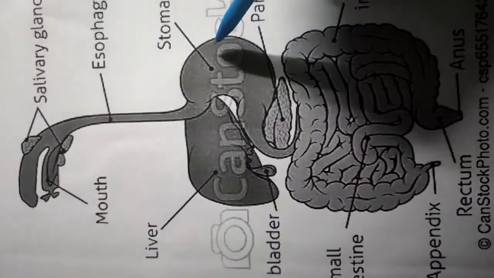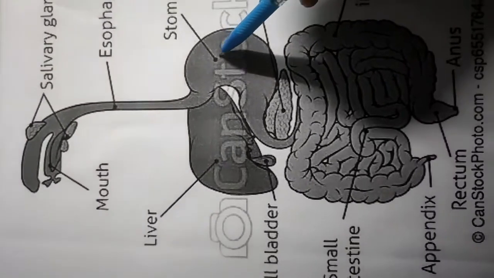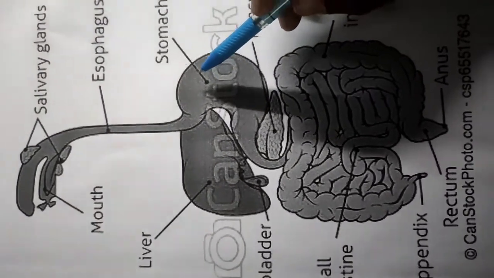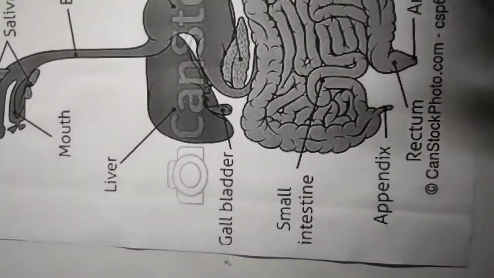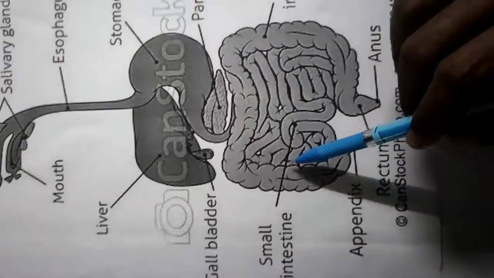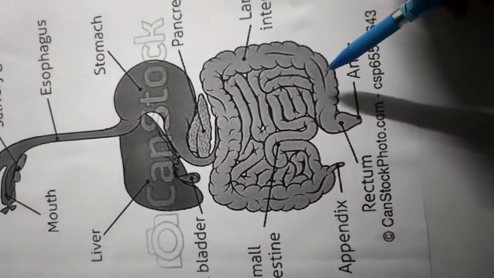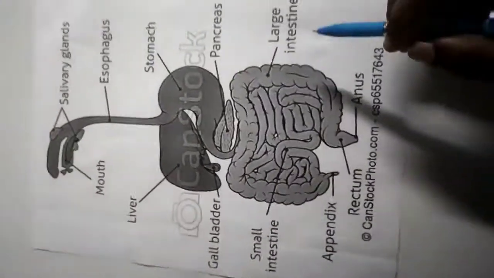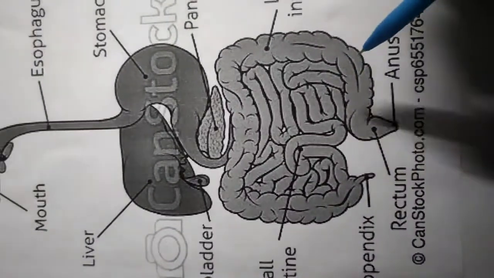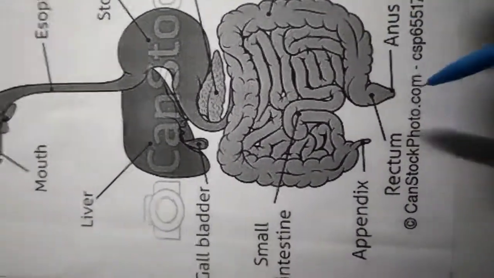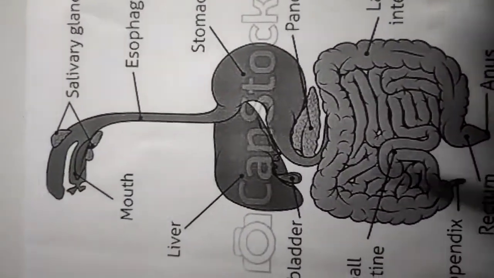Now after that the food enters into the stomach. Here in the stomach the food is not completely digested, only some part of the food will be digested. From there it enters into the intestine. We have two types of intestine, one is the small intestine and the other is the large intestine. And finally the undigested food and some waste materials will be excreted through the anus. Okay, so this is the human digestive system.